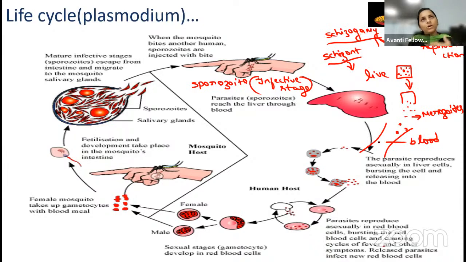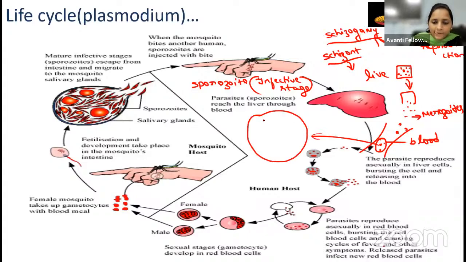Okay, so in the blood, what cells can you see, student? You can see the RBC, WBC, right? But it is going to affect the RBC. See here, this is the RBC. In the RBC, there is hemoglobin present, right? This hemoglobin is broken by the merozoite into heme and globin separately. Okay, heme and globin separate.